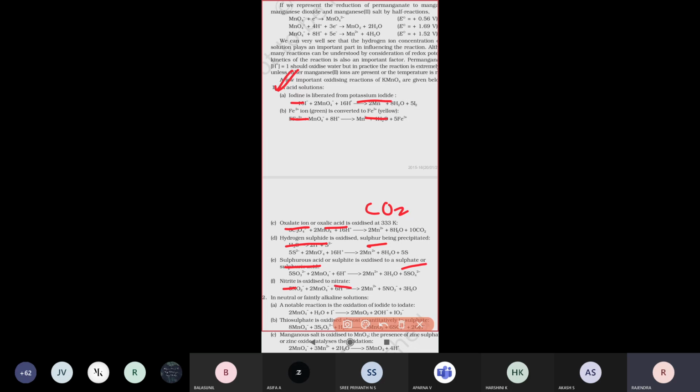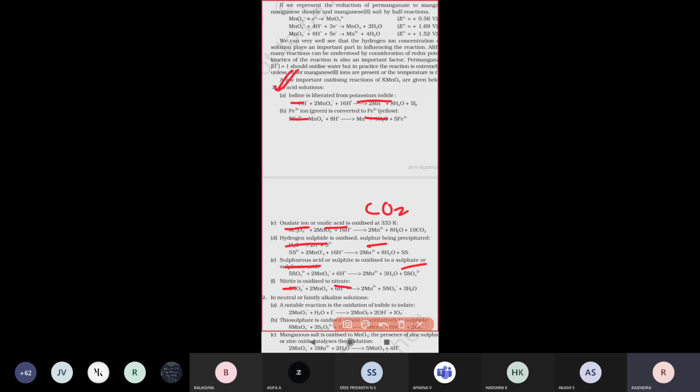These questions they will simply ask in acidic medium, basic medium, and neutral medium. So there are 3 cases: acidic medium, basic medium, and neutral medium. By using potassium permanganate, how its oxidizing nature takes place in acidic, basic, and neutral medium.